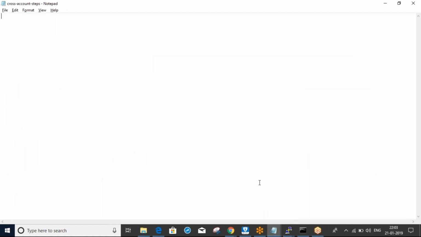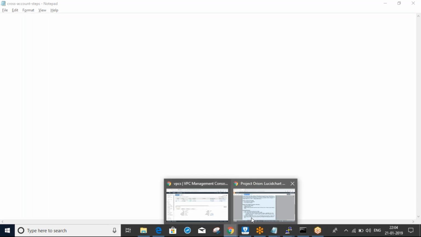A big network which is divided into smaller parts, that is a subnet. Yeah, exactly.